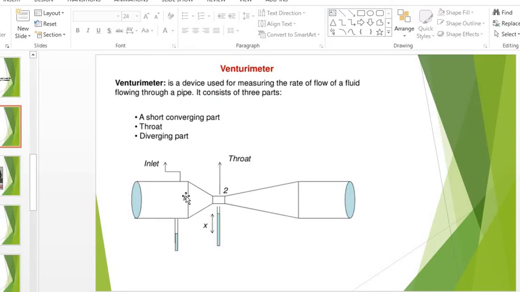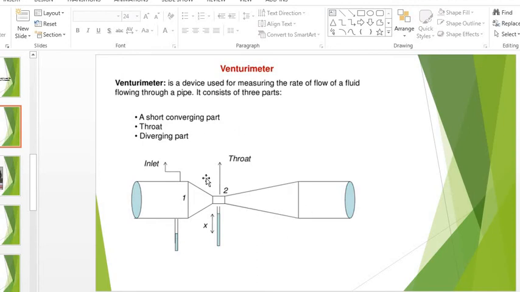So this is the inlet, then the converging cone, the throat, the diverging cone, and this one is the outlet pipe, or outlet. Now if you see, the length from here to here is very small, and the other length is very big, right? Okay, now this is nothing but the Venturi meter.